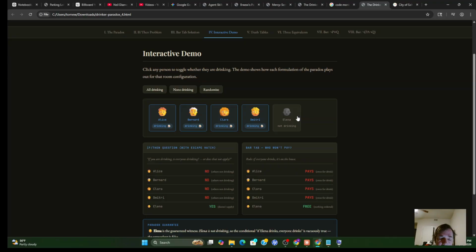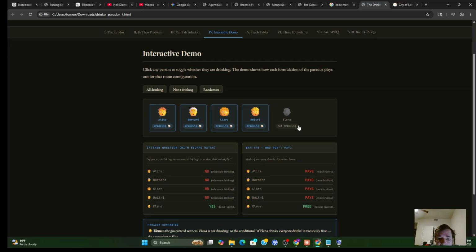Or the way that we formulated it here, the question is: is Alice free? Is there someone who's not paying? Is Alice the one who's not paying? No, Alice has to pay. Why? Because Alice has a drink, but drinks are not on the house. Same thing with Bernard. Bernard has a drink, drinks aren't on the house. Clara has a drink, drinks are not on the house. Dimitri has a drink, drinks are not on the house.